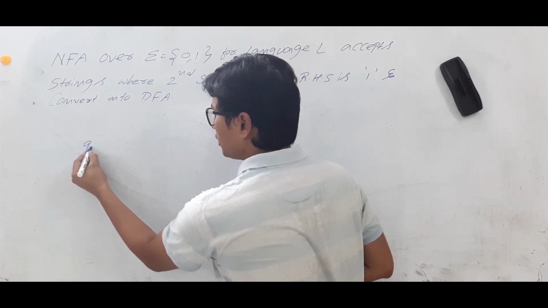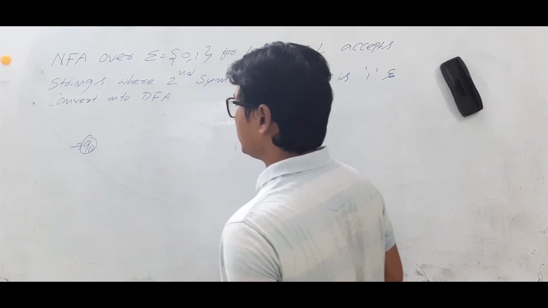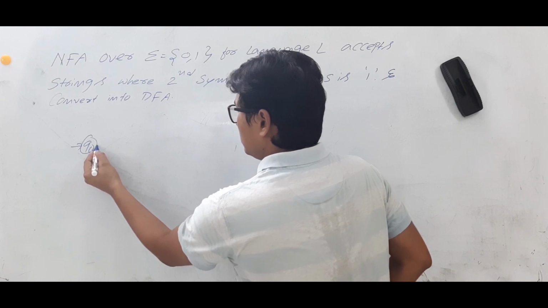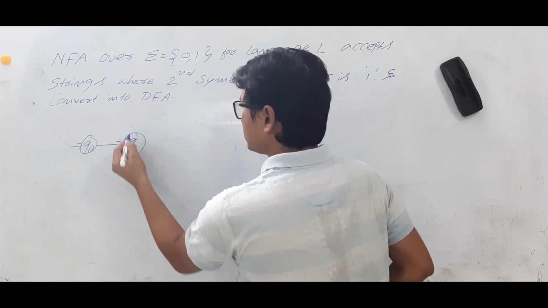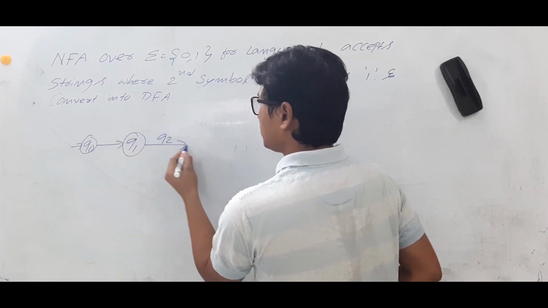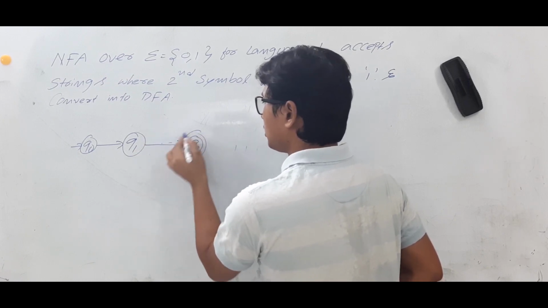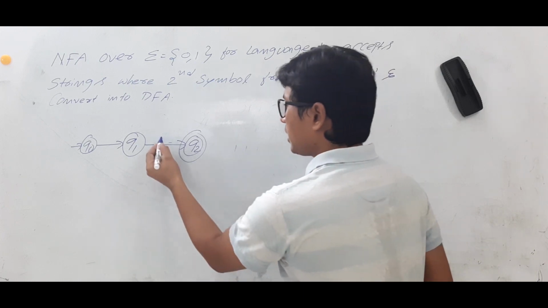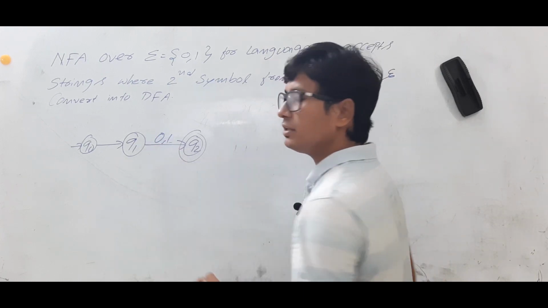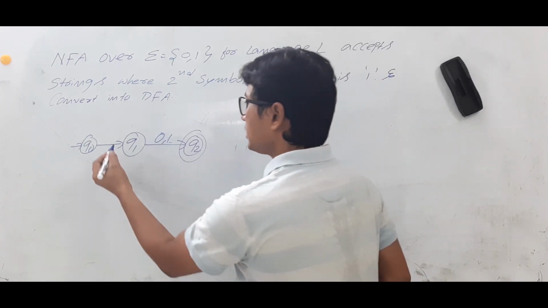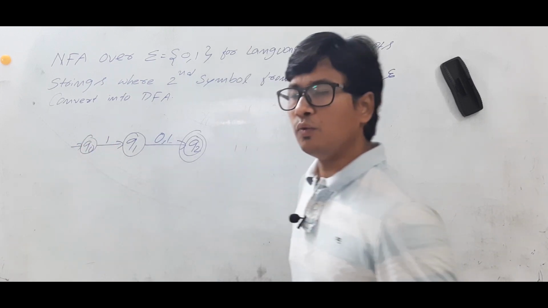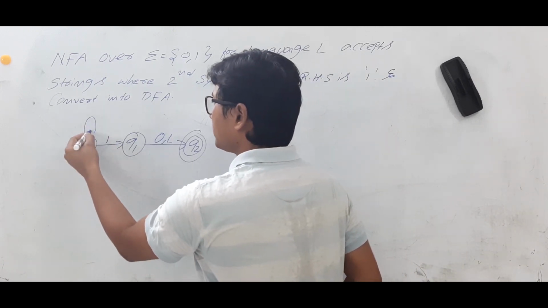I am in state Q0 initially, then on 1 I go to Q1, and then on any symbol to Q2. Q2 is my final state. Let's see how it will work. This can be 0 or 1. It can end with 0 or 1, and the second symbol from the RHS should be 1. And this can be of length anything.